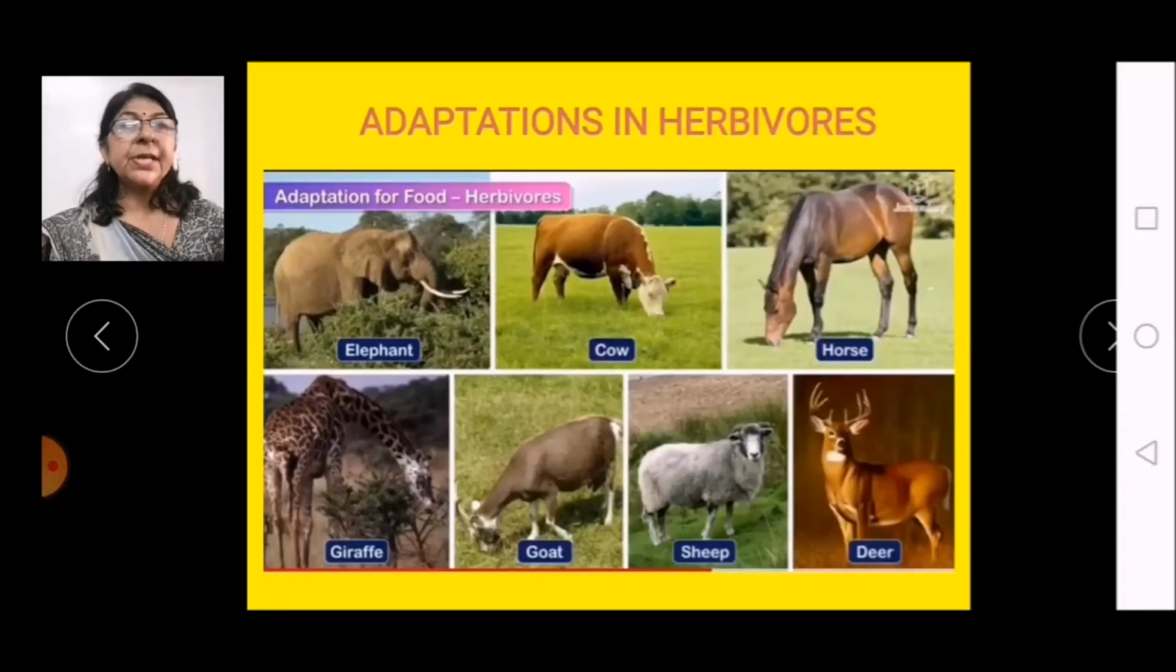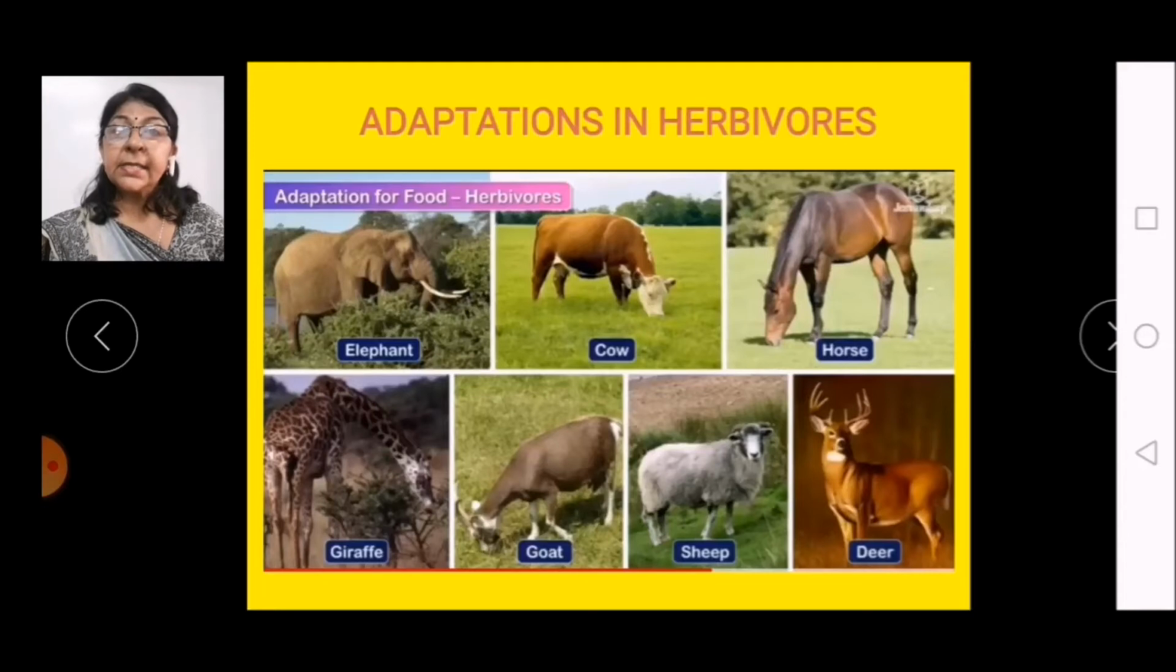So let us first take up the adaptations in herbivores. So as we know, what are herbivores? Herbivores are animals that eat only plants and plant materials. So they are called herbivores. They may eat leaves, fruits, roots and even tree bark. So animals like cow, goat, sheep, horse, giraffe, elephant, all these animals fall in this group.